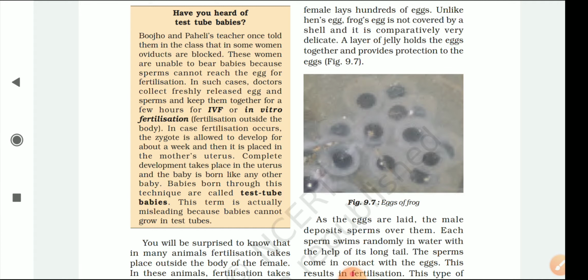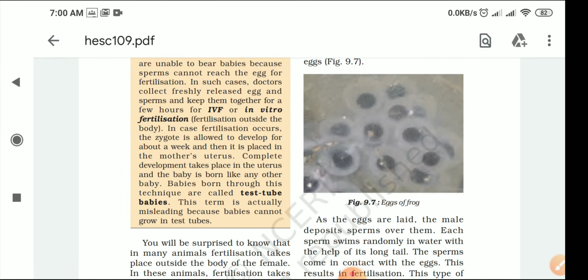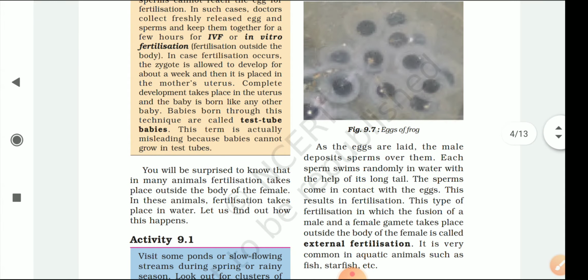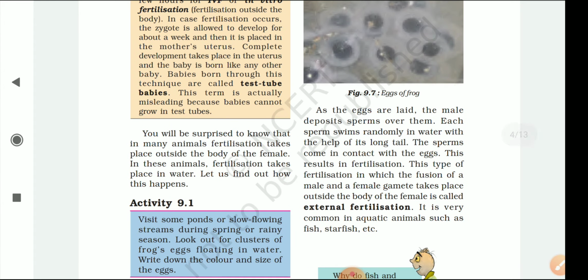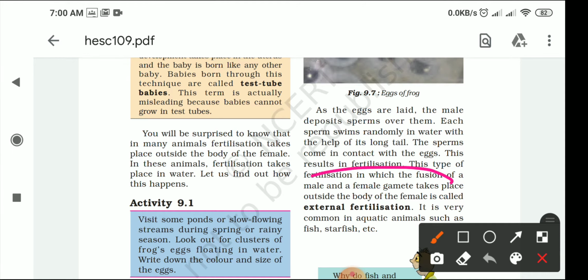Okay. So this is the internal fertilization. But there are some animals which are externally fertilized. So what is external fertilization? External fertilization is that in which the female is laying their eggs and the male is laying their sperms. When they meet each other, when the fertilization takes place outside their body, this is called external fertilization. Okay, so hope this is clear to you. External fertilization means the fusion of male and female gamete outside the body of the female. This is called external fertilization.